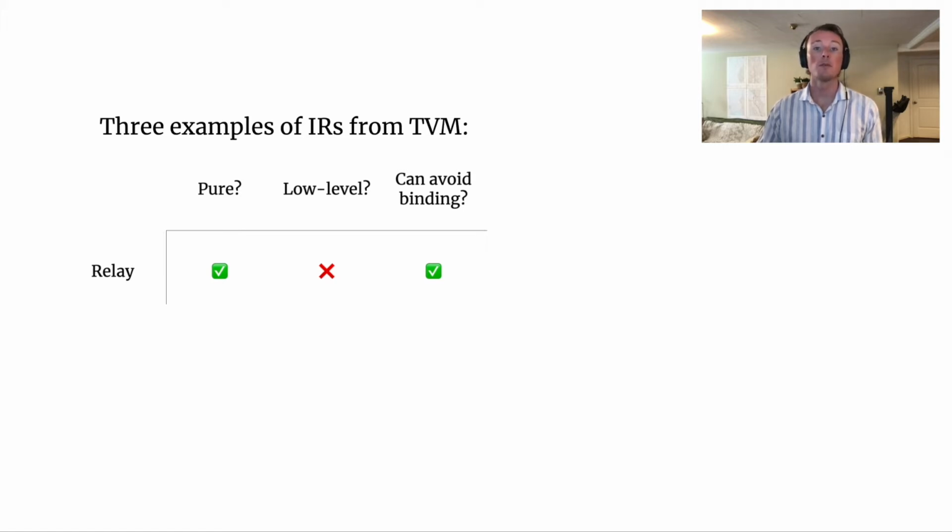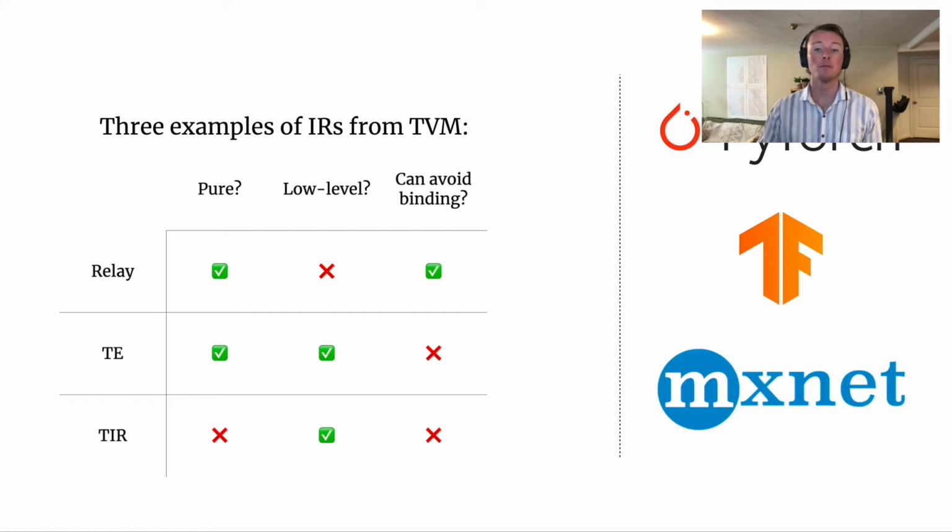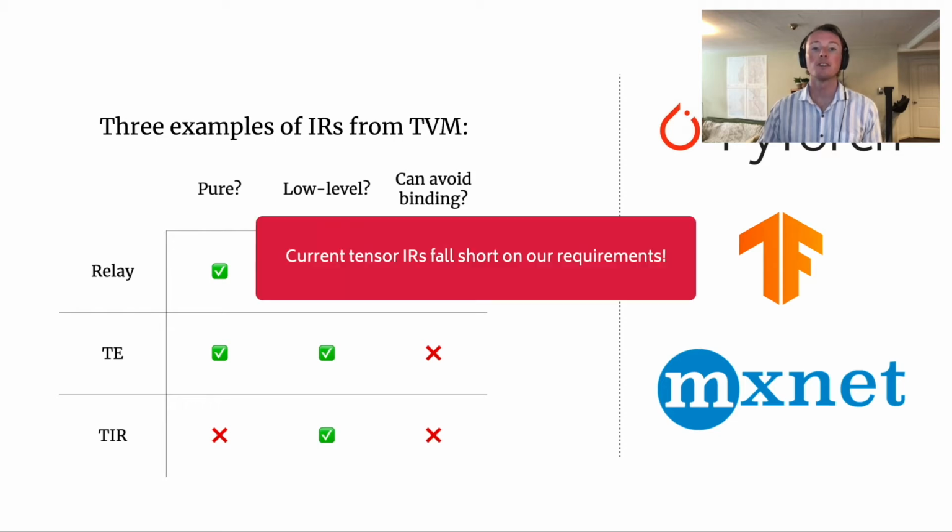To describe the implementations of these kernels, TVM uses its lower level IRs TE and TIR. While both of these IRs are appropriately low level for hardware mapping purposes, they both rely heavily on binding constructs, in addition to the fact that TIR is not pure. And while we are only talking about TVM here, the same shortcomings are present in the IRs for other modern frameworks. In short, current tensor IRs fall short on our requirements.